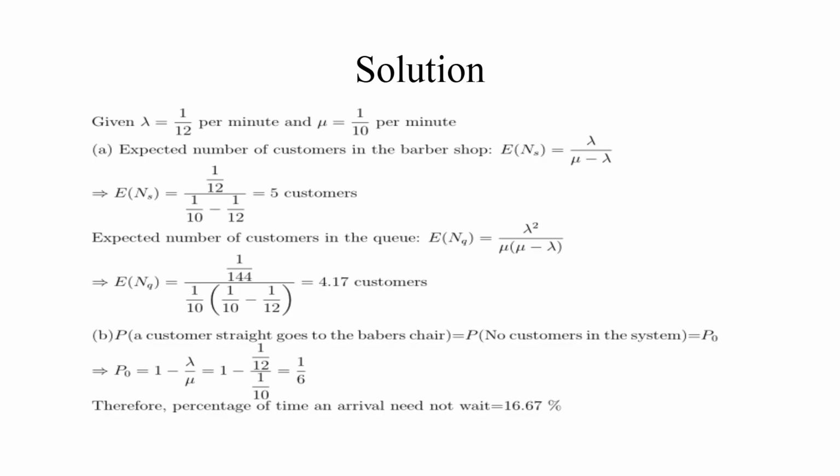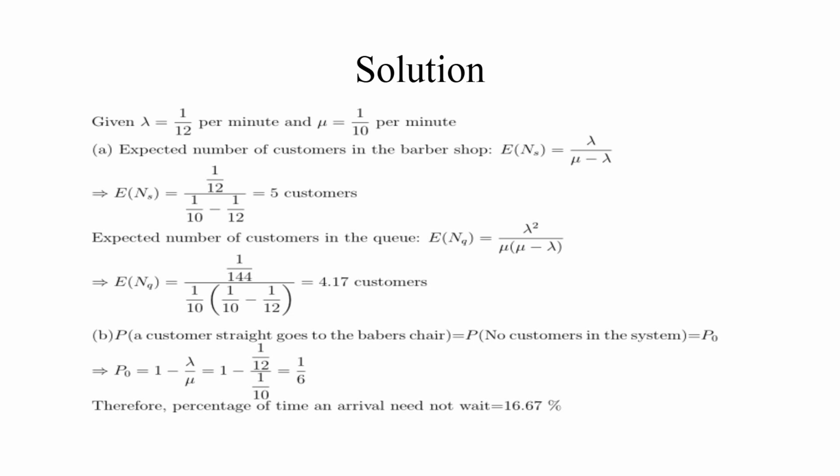Expected number of customers in the queue, E of nq is equal to lambda square by mu into mu minus lambda. This implies E of nq is equal to 1 by 144, divided by 1 by 10 into 1 by 10 minus 1 by 12, which is equal to 4.17 customers.